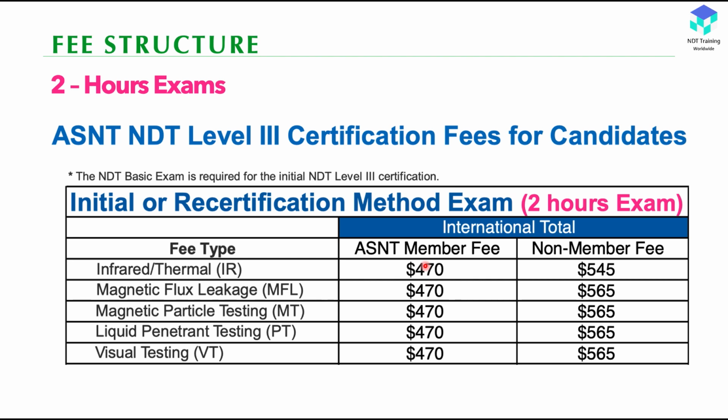While submitting the application, you need to pay these fees directly to ASNT. You can use your debit card or credit card, or do a wire transfer, all those options. You pay the fees directly to ASNT one time, so they give the approval, that's it. No need to pay any additional amount to any other parties, unless you are attending preparatory courses, then you need to pay to us.